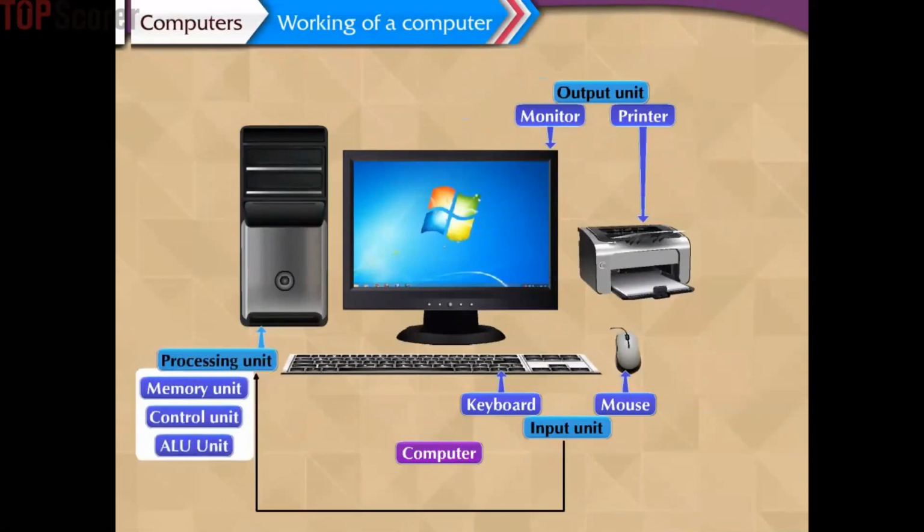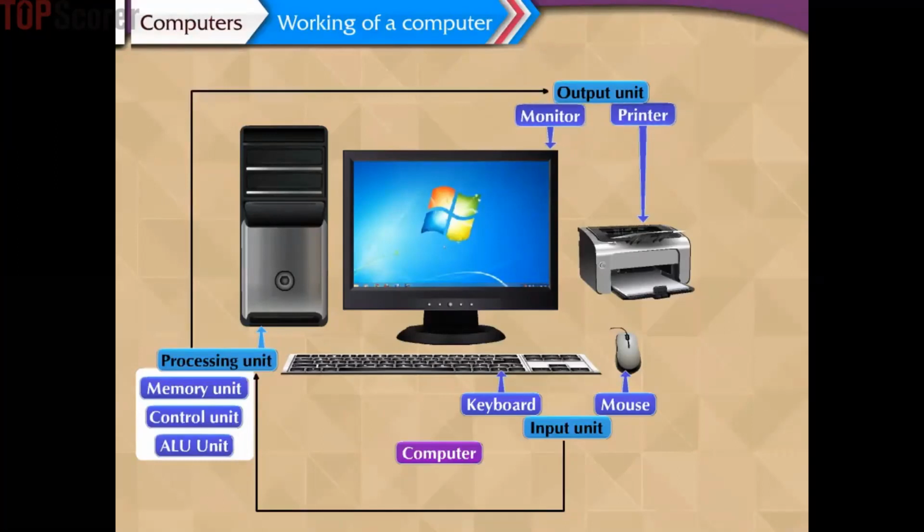The processed data is eventually sent to the output unit in the form of result, solution, or answer. Generally, a monitor or printer is used as an output unit. Come, after having a brief idea about the overall working of a computer, let us quickly learn about the components of a computer.